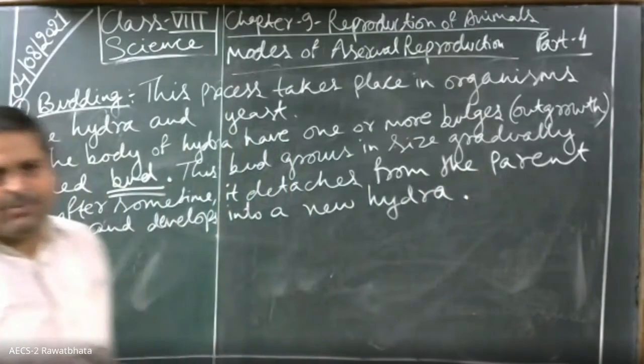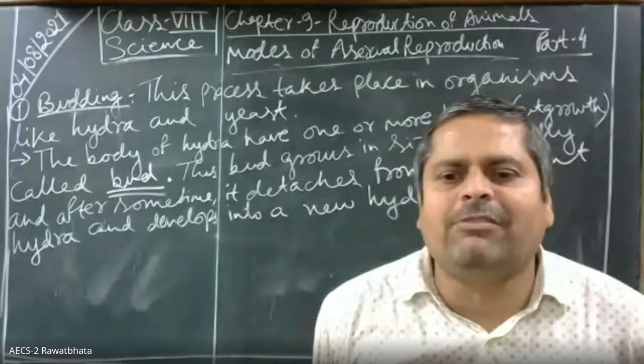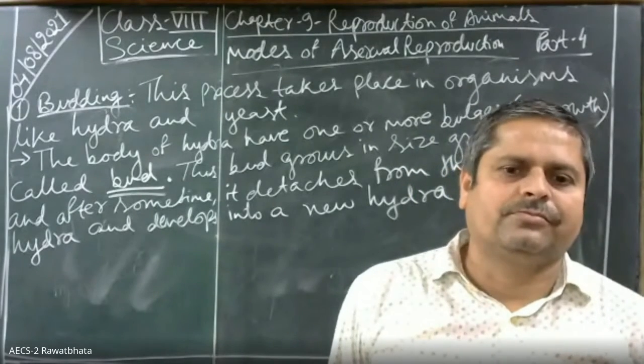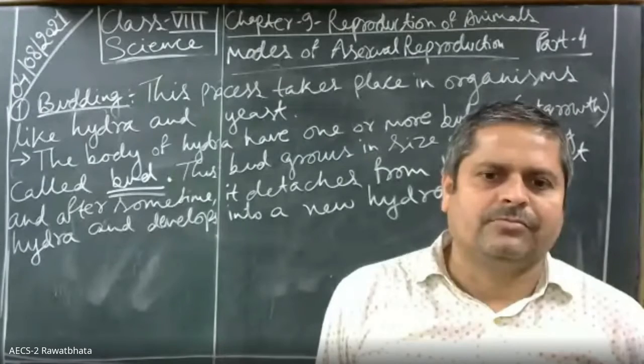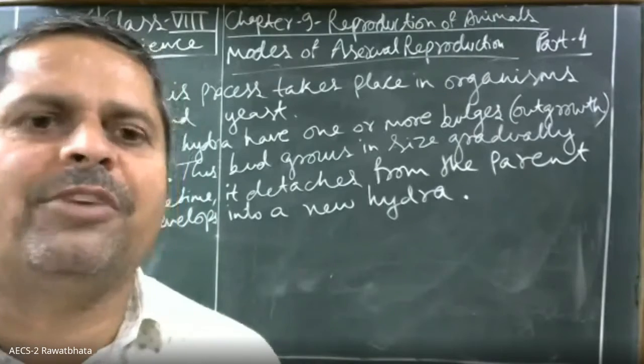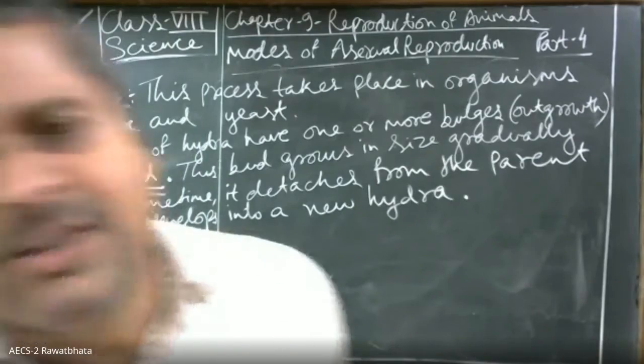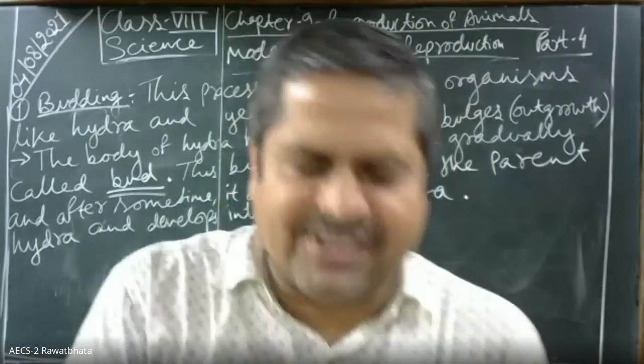ठीक है बेटा? Any problem? No, sir. How many parents are involved in budding? Sir, your voice is breaking. How many parents are involved in budding? कितने parents involved हैं? One. Only one. So that is why it is asexual mode of reproduction. Okay. Please note down, and then we will see what is fission.